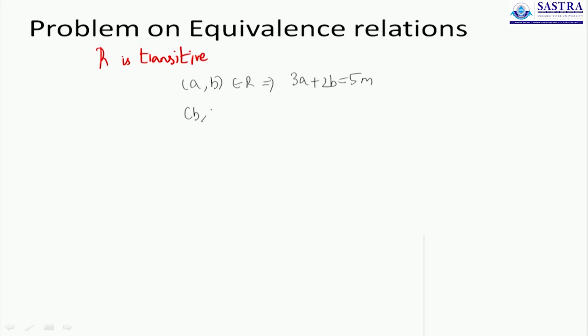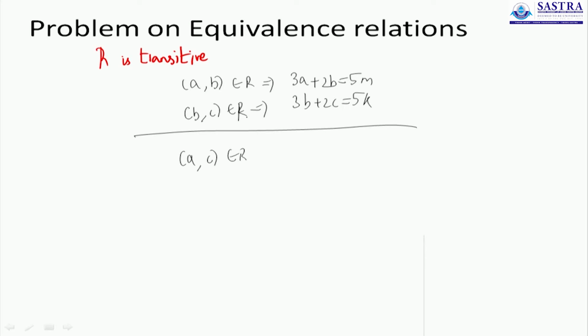Now if (B, C) is in R, then I mean to say that 3B plus 2C is 5K. Now assuming that these two are right, will I be able to show (A, C) also belongs to R? That is the question before us.